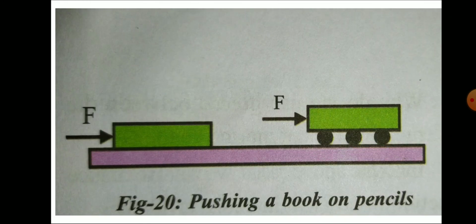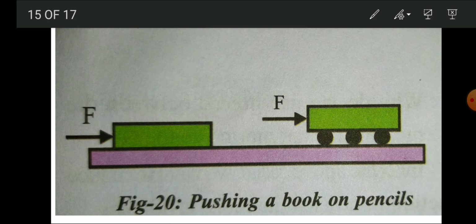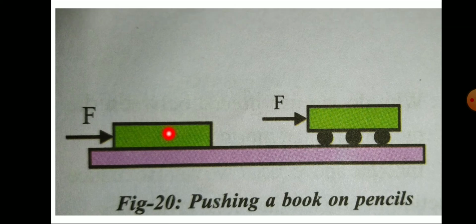If you come to the next example, it is scientifically proven like this. Two blocks are there, these two green things, the first block and the second block. When you apply force on the first block, we have to apply a little more force. If you come to the second block, when you push it a little bit like this, it moves because it has wheels or rollers below the block.